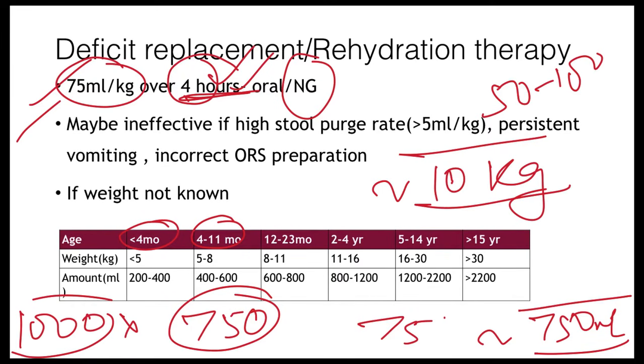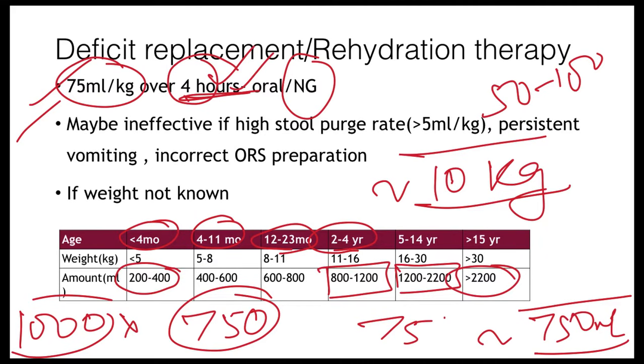So if the child is less than 4 months old, the rough amount is roughly 200 to 400. For 4 to 12 months, there are incremental increases by 200 ml till the age of 2 years. From 2 to 4 years, it's 800 to 1200 ml. From 5 years to 14 years, 1200 to 2200 ml, and more than 15 years, it's more than 2.2 liters.